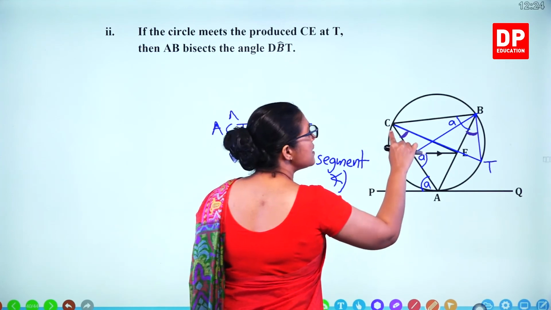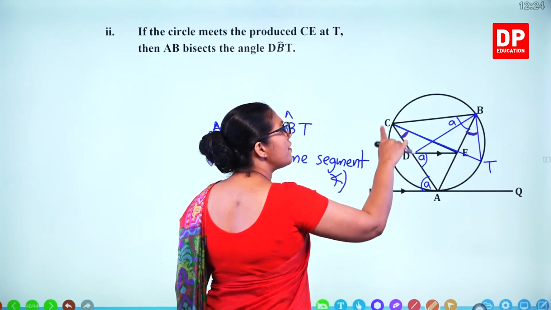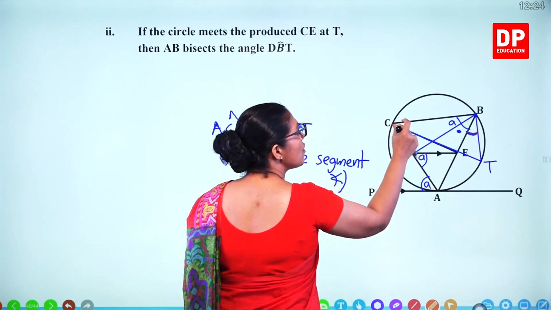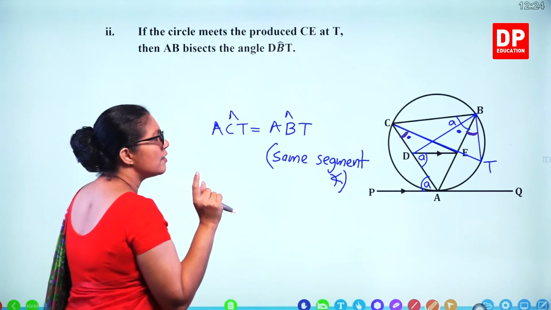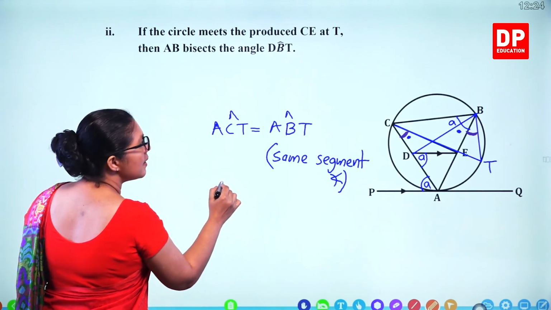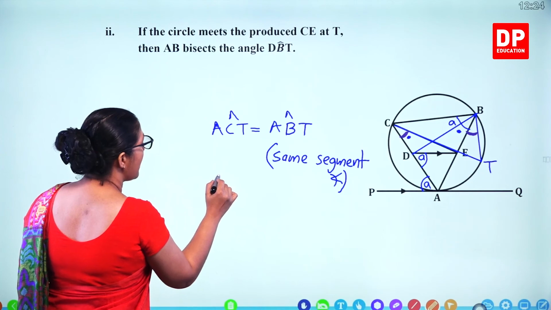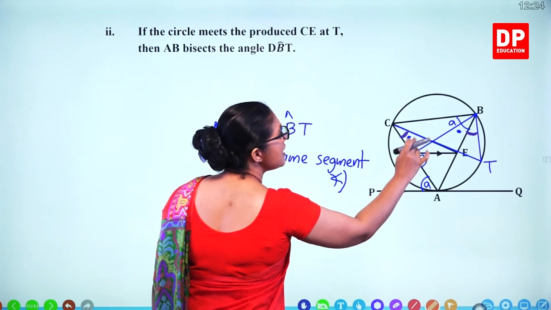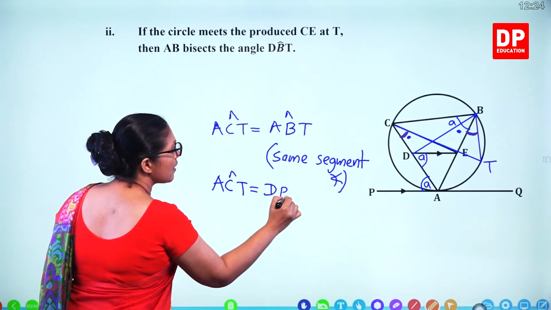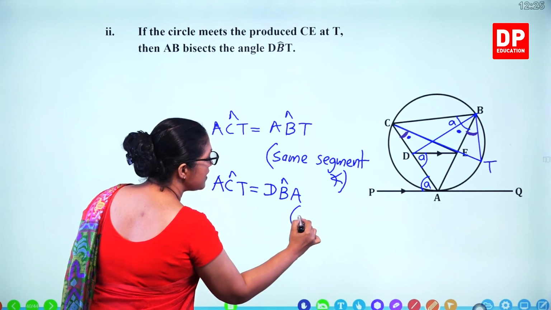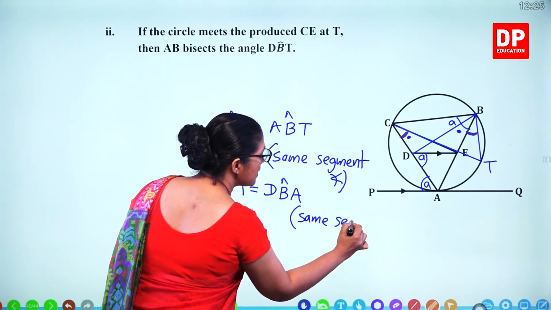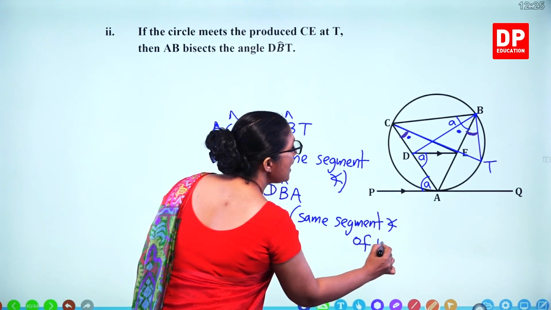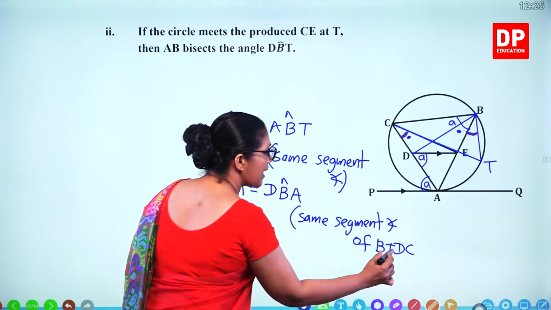We proved that CBED is a cyclic quadrilateral. What can you say about this angle and this angle? That's also same segment angles. So we can say ACT angle, same angle, is equal to this angle, DBA. So you can write same segment angles of BTDC cyclic quadrilateral.